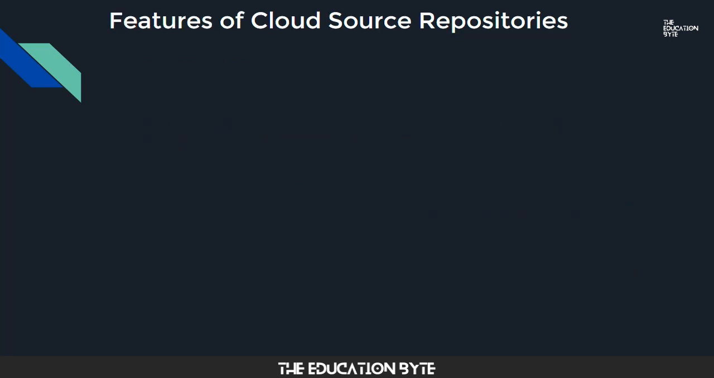So, what are the features of Cloud Source Repositories? You can create multiple repositories for a single Google Cloud project, allowing you to organize the code associated with your cloud project in whatever way works best for you. Connected repositories: you can connect an existing GitHub or Bitbucket repository to Cloud Source Repositories. Connected repositories are synchronized with Cloud Source Repositories automatically.